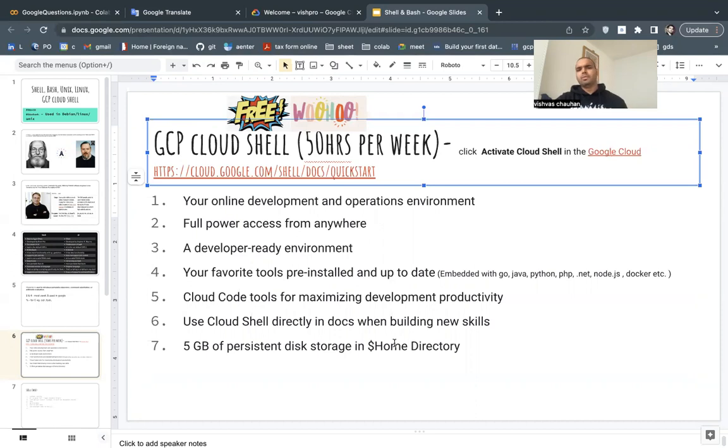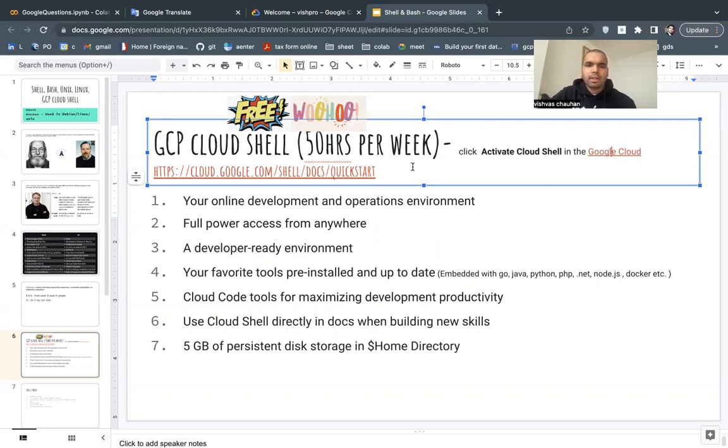What I mean by the 5 GB is that it's the ephemeral storage. When you restart the session, you will always come back with the 5 GB, right? So it has mainly all the tools that you use for programming and development. But if you still want to install something inside the Linux environment, it will not stay permanently. That's all. But 5 GB is a lot, believe me, to develop something.